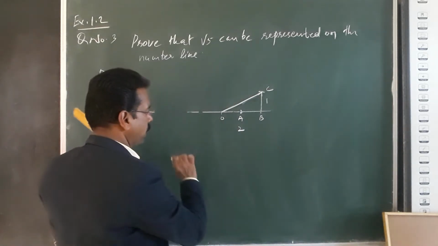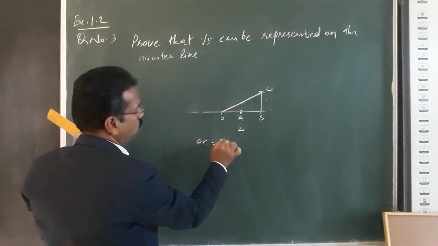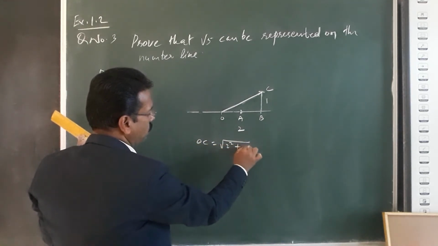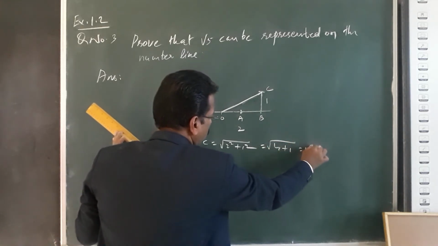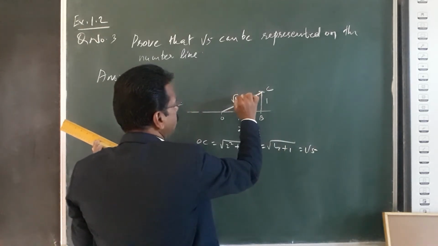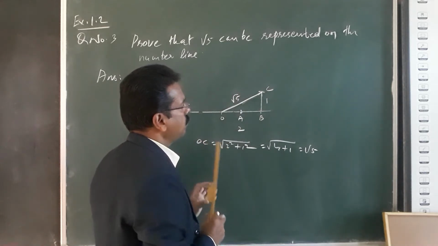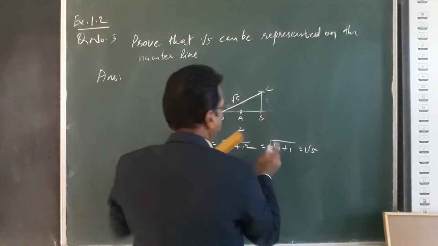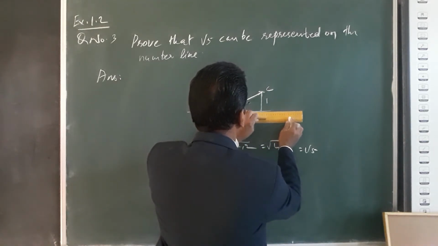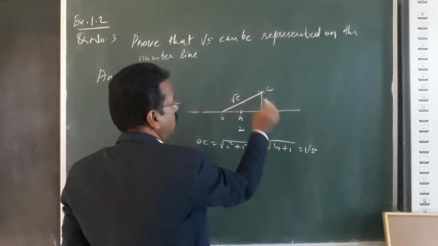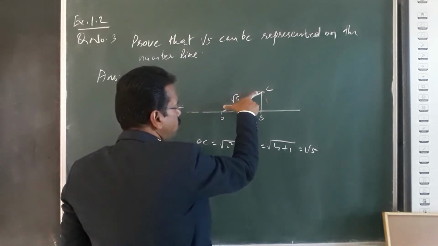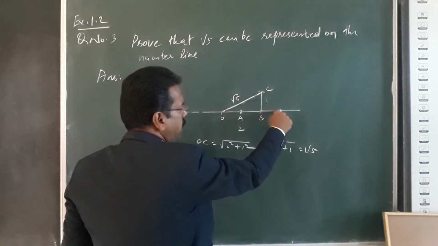According to Pythagoras theorem, OC is equal to the root of 2 square plus 1 square, which is the root of 4 plus 1, equal to root 5. Now, this length OC is root 5. But we have to mark this length on the number line. This length is not on the number line yet.